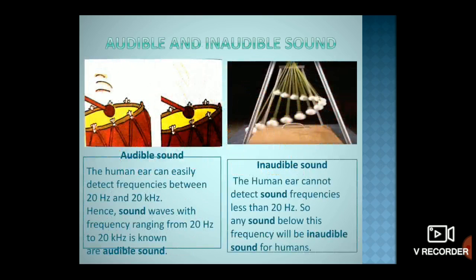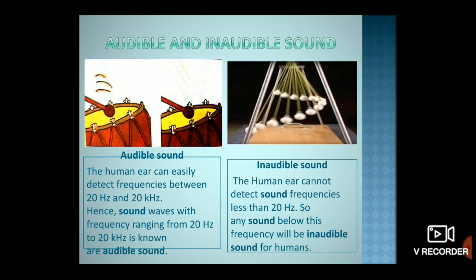Let us go to the next topic, audible and inaudible sounds. For inaudible sound, observe the left diagram, that is a drum, and strike its membrane very lightly with a hammer. The membrane starts vibrating. If we ask someone standing at a distance far away from the drum, can they hear the sound?